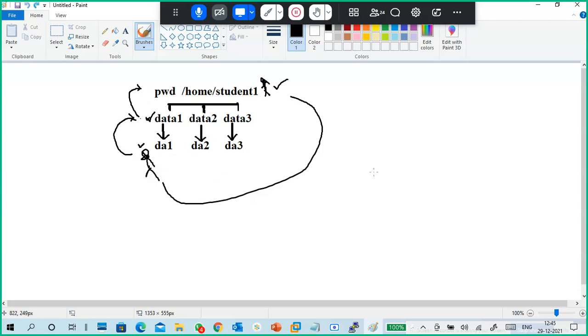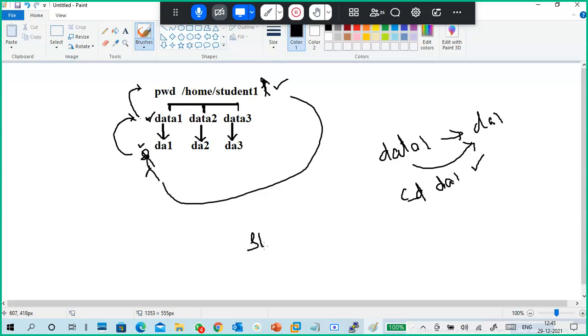Relative paths are quite easy. For example, if you take data 1, I want to go to DA1. DA1 is a subdirectory of data 1, right? So directly you can go. What is the command? cd DA1, right? This is called a relative path.